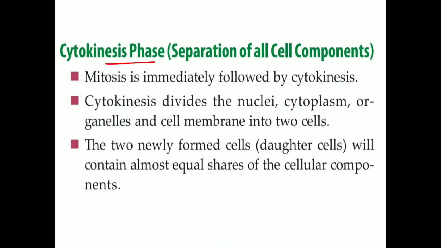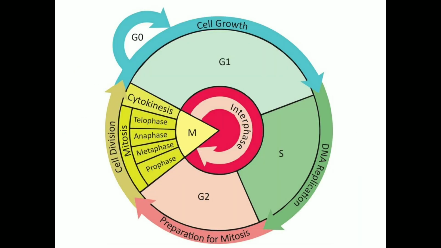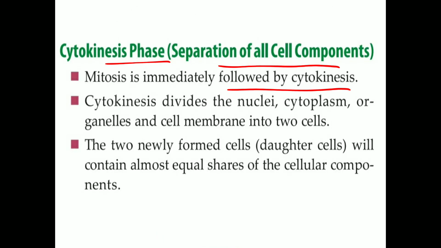So let's see cytokinesis. This is the separation of all cell components. Mitosis is immediately followed by cytokinesis. Cytokinesis divides the nuclei, cytoplasm, organelles, and cell membrane of the cell to form two daughter cells.